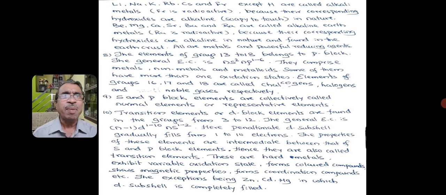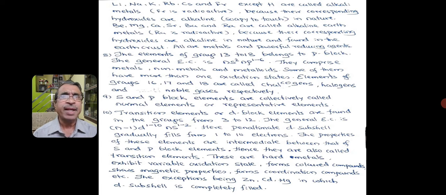All these elements, in the form of their compounds, are found in the oceans and the sea. Hence, ocean and sea water is salty. Beryllium, magnesium, calcium, strontium, barium and radium are called alkaline earth metals.